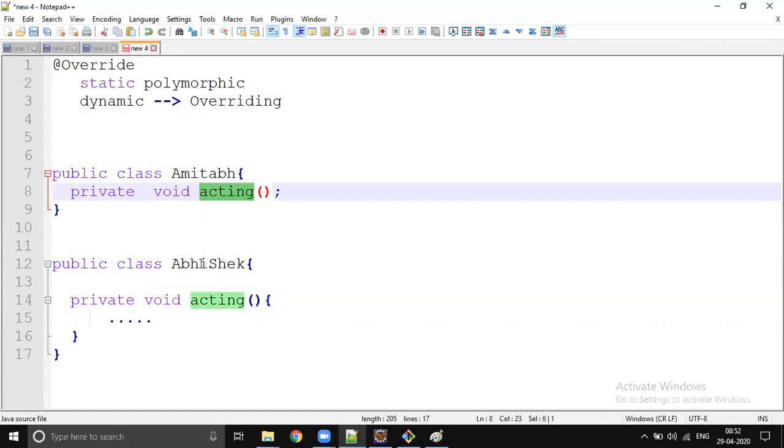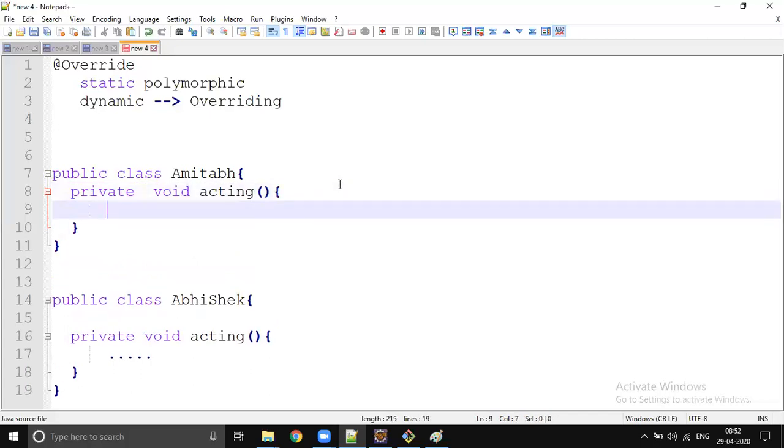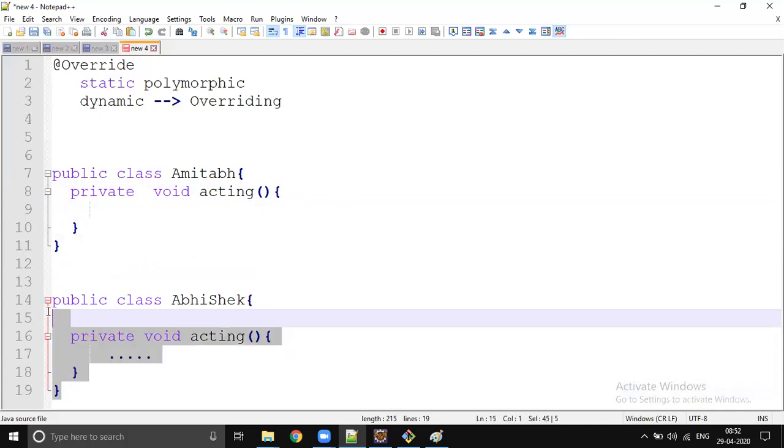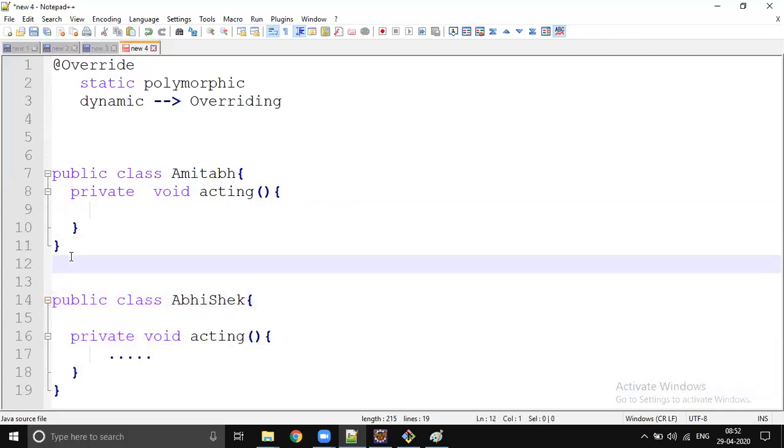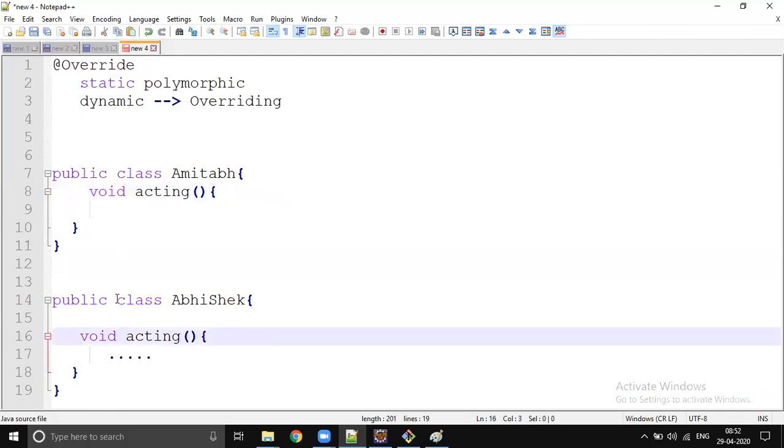Amitabh has its own acting, Abhishek has its own acting, so there are two individual methods with no relationship. For private methods, the overriding concept is not applicable. This looks okay, but it is not called override. Override works only for default, protected, and public methods. And when you see default, protected, public, make sure you properly override the scope. Scope should be the same or increased. We are done with scope.